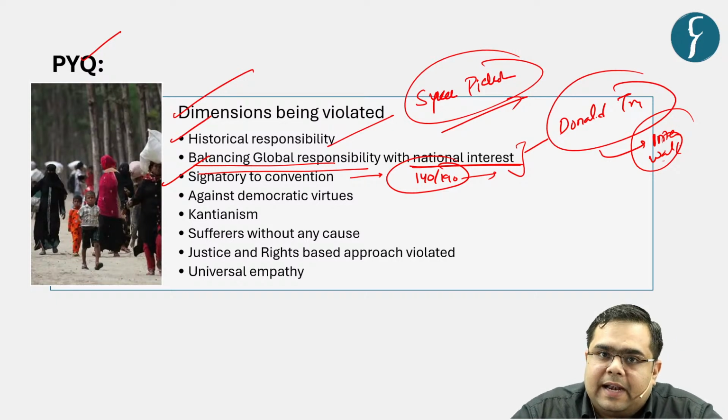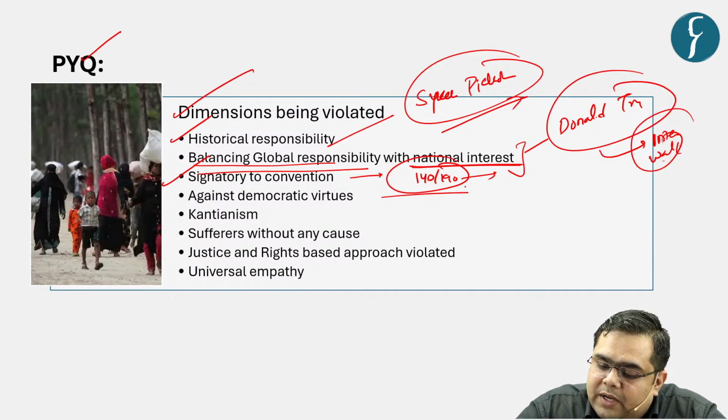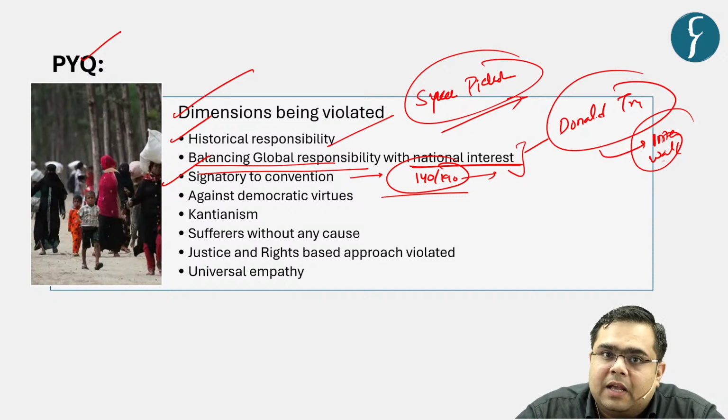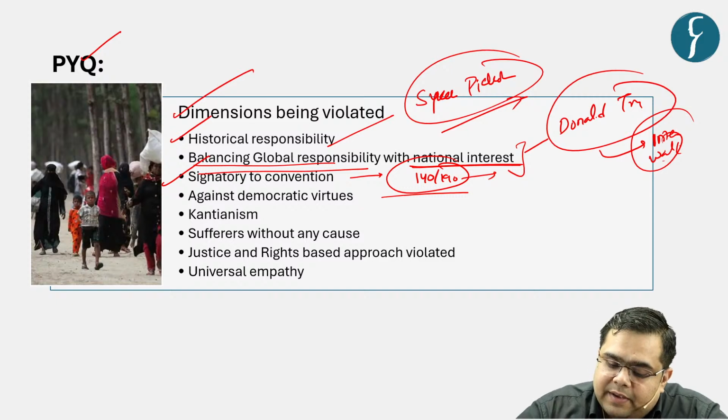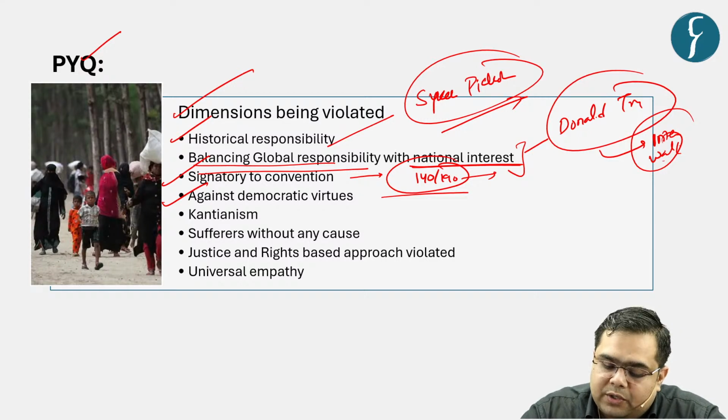convention, or the 1951 convention on refugees, and most of the countries among them include the Western European and Western countries. So even though they are signatory to those particular conventions, still they are not accepting, and especially in the context of migrants from MENA countries and African countries, there is an inhibition. And as seen in the European crisis of 2015 and 16, especially in the context of countries like Hungary, these countries were in the news with respect to the discrimination that the refugees faced. Then again, it is against the democratic values and virtues of the institutions.